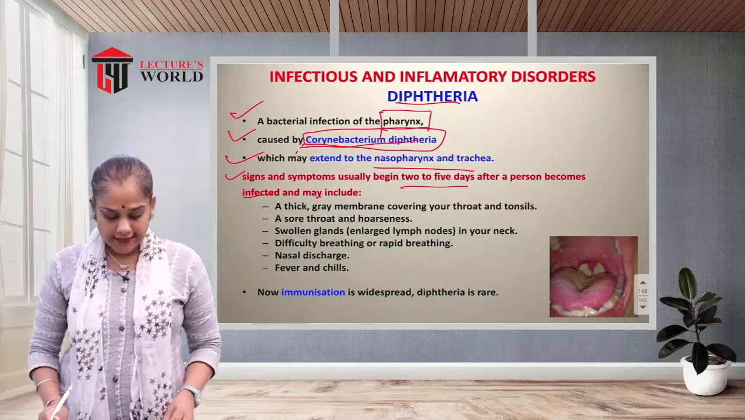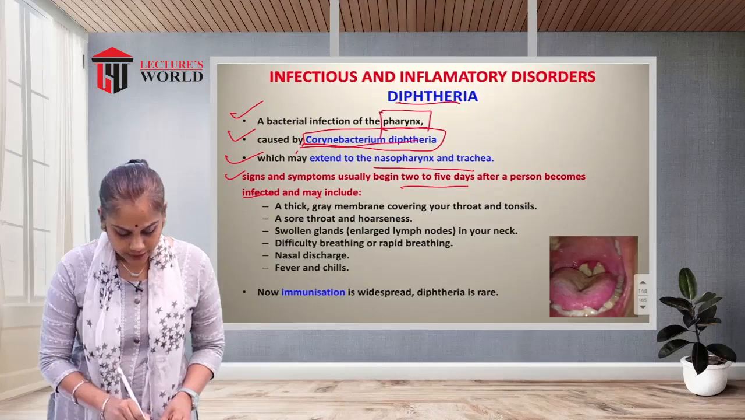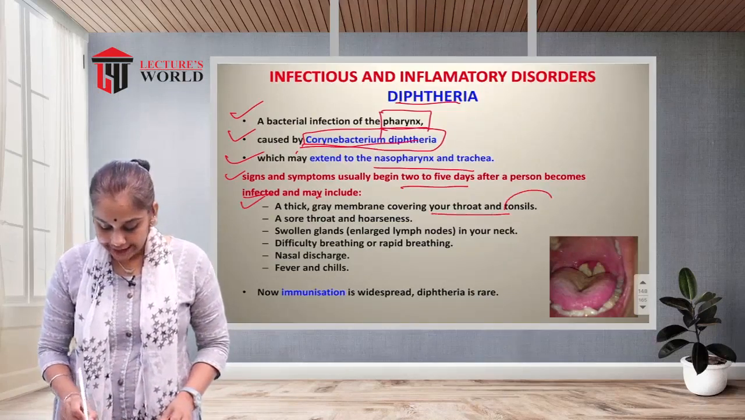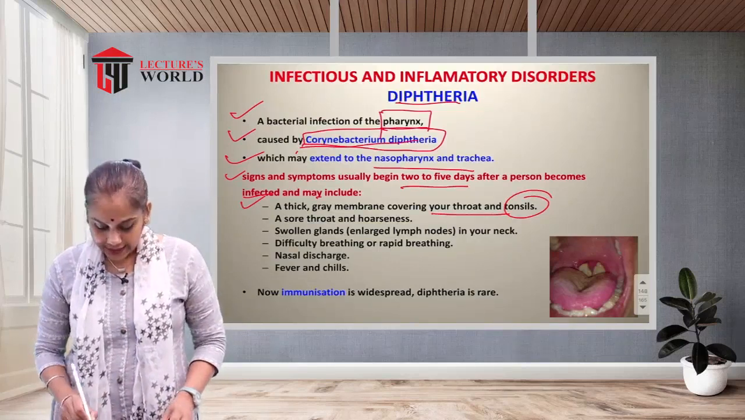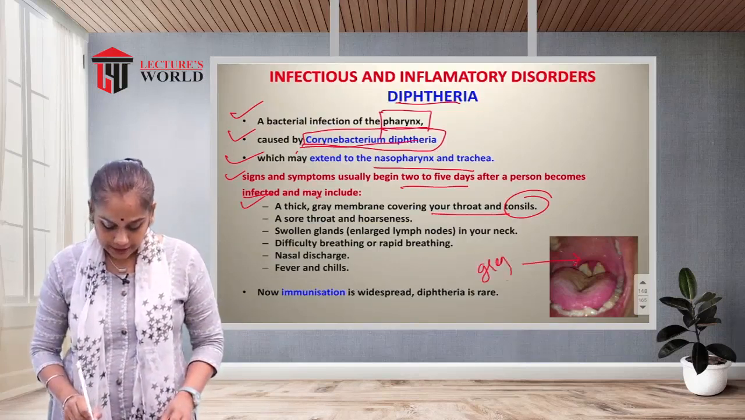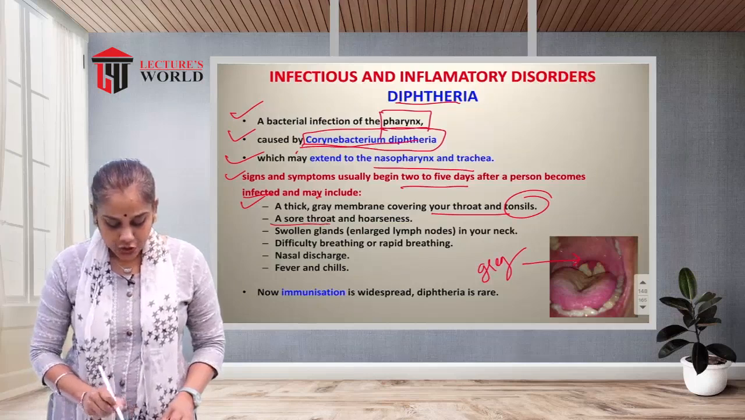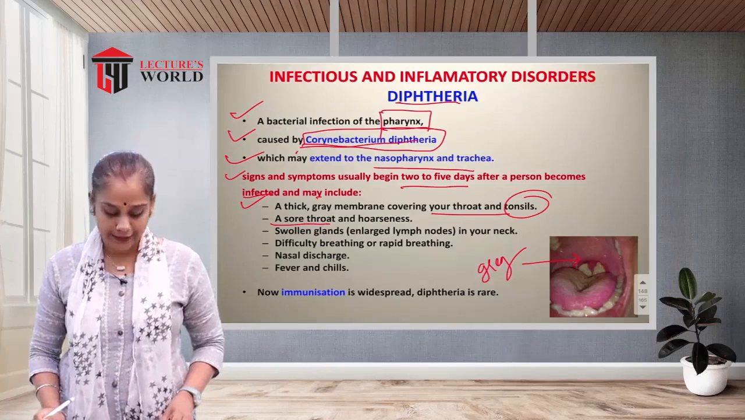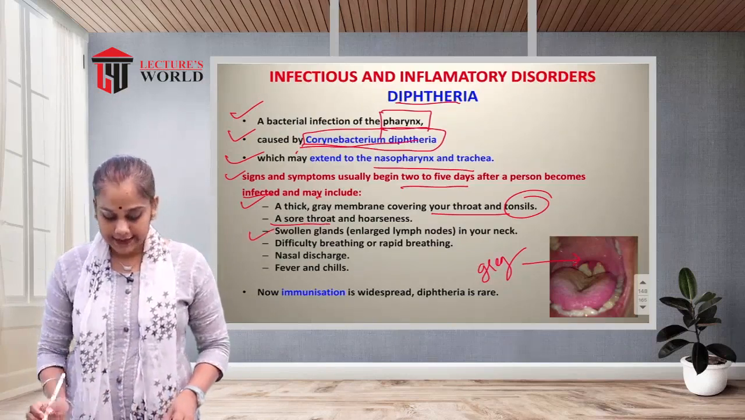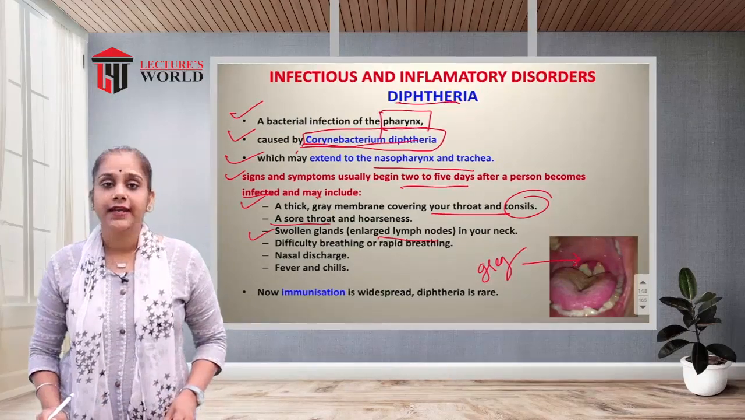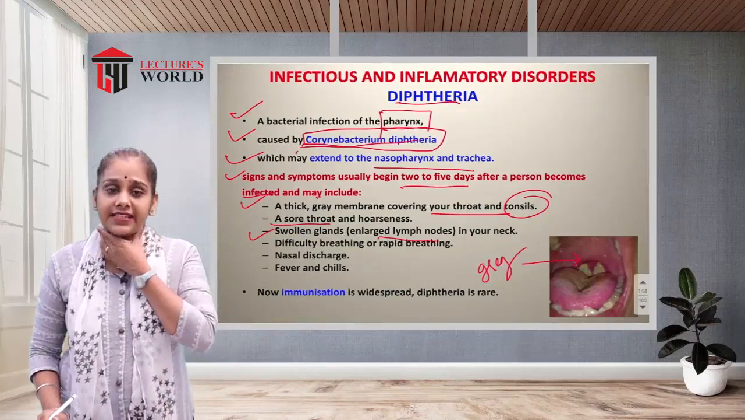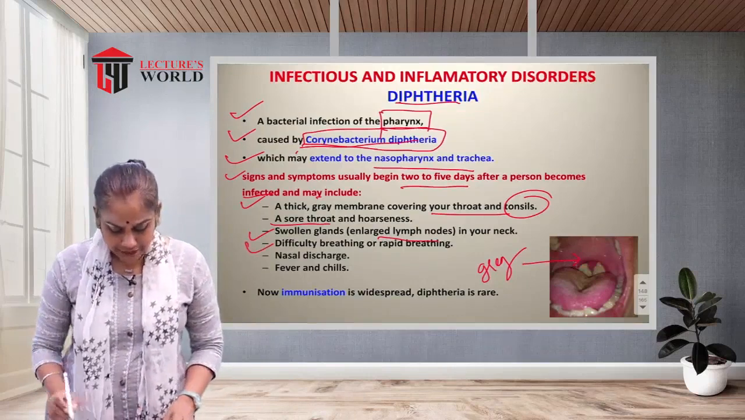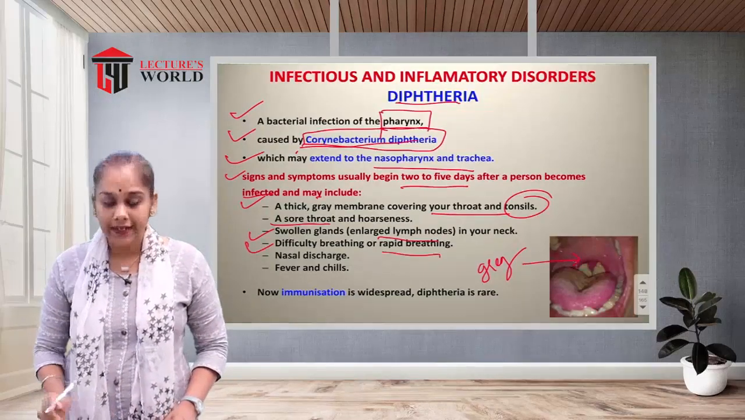Which are the symptoms of diphtheria? It includes a thick gray membrane covering your throat and tonsils. You can see here there is a gray membrane, a sore throat and hoarseness of the voice because of the infection in the throat area. Swollen glands, or enlarged lymph nodes in the neck area. Here the lymph node will be swollen or inflamed. Difficulty in breathing as well as rapid breathing.